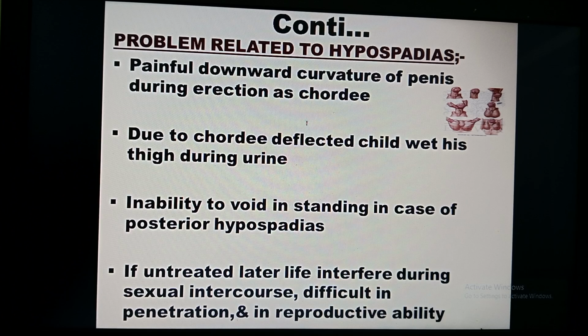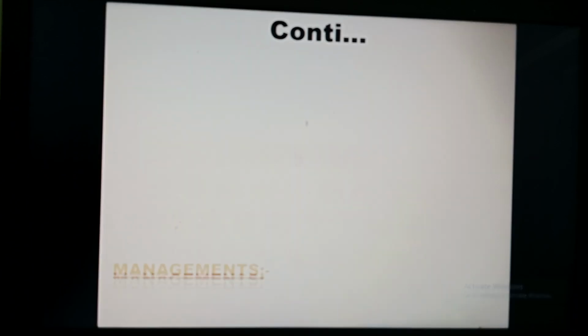See, it has to be treated. If it is not treated, then as the child grows into an adult, it will interfere with the child's sexual life and reproductive ability. So of course every parent, when they come to know the child is born with this problem, will take the child for proper treatment.